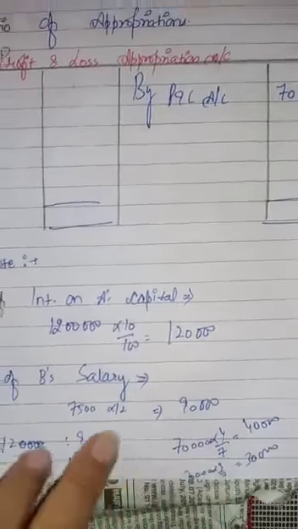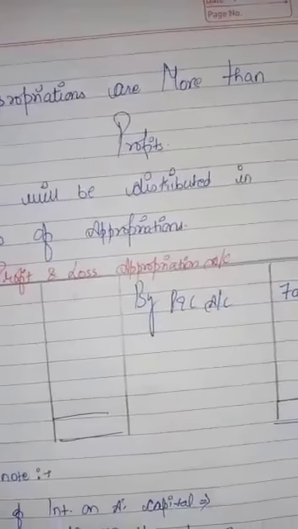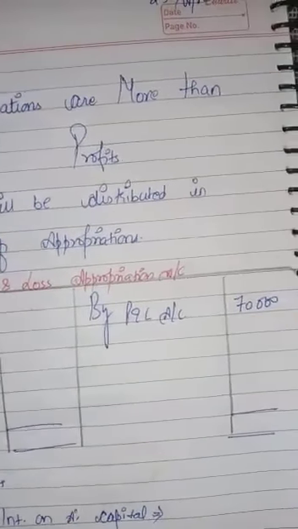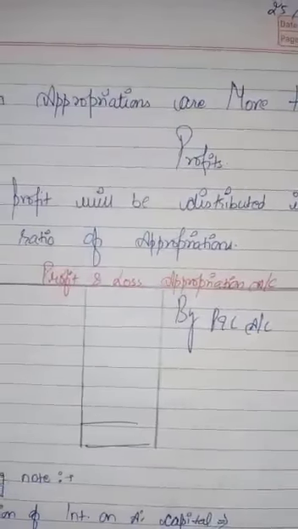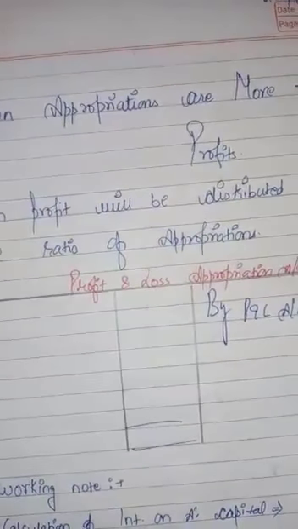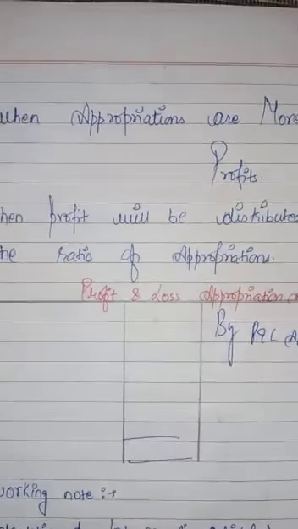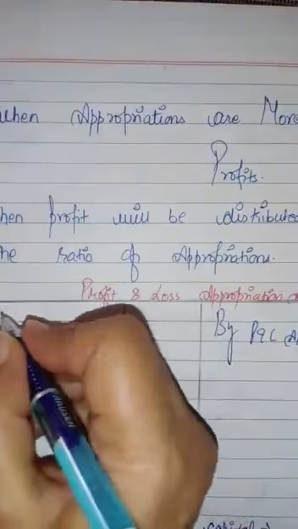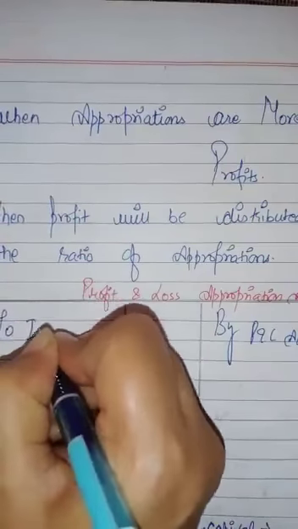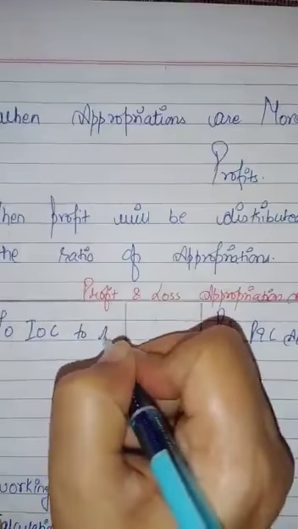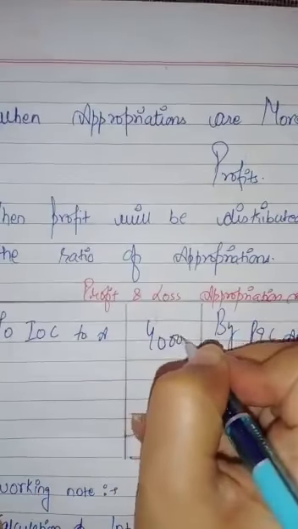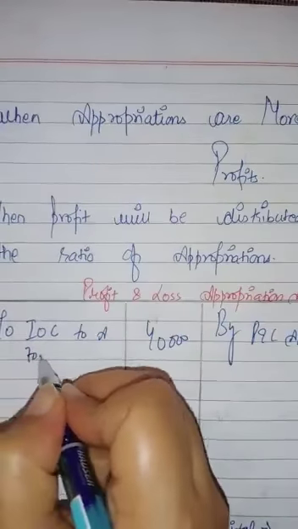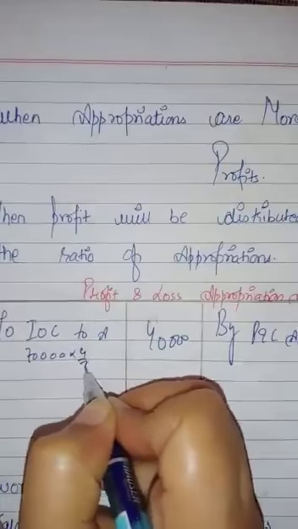So we have divided the profit of rupees 70,000 in their ratio of appropriation, not in the ratio of their partnership. And we will write interest on capital to A, 40,000. How have we calculated? 70,000 into 4 by 7.